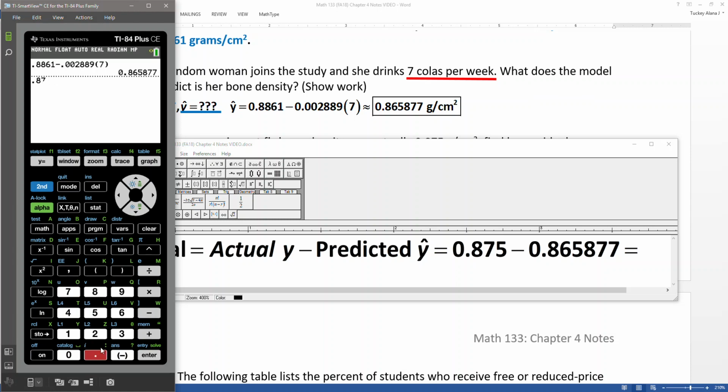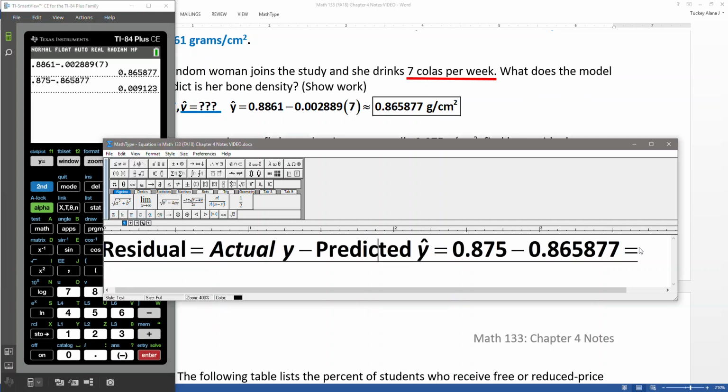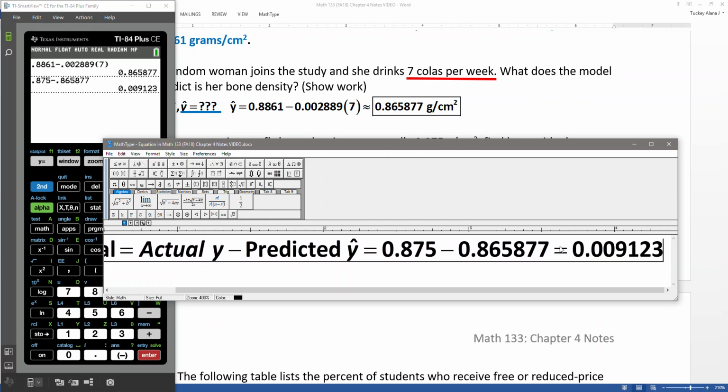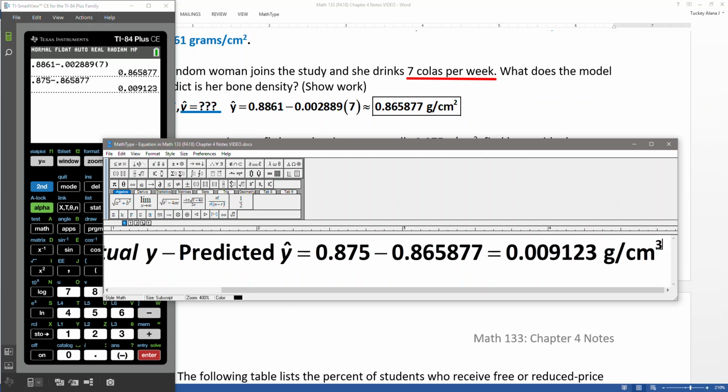0.875 minus 0.865877. And we get 0.009123. Now, what would the units for that be? Well, it would be the same units as the y values in our data set, which would be grams per centimeter squared. That would be the units for this. All right, great. Now, what does that mean for that person? So we should interpret this result.